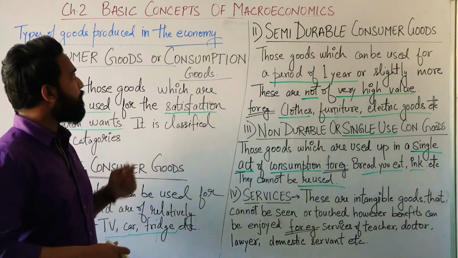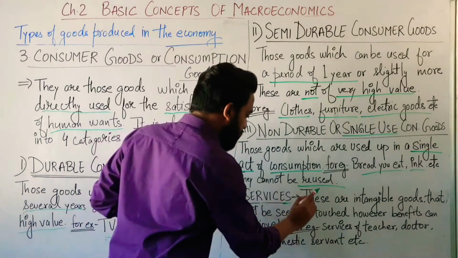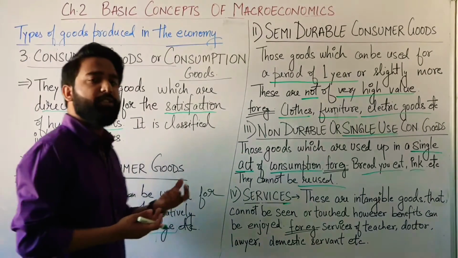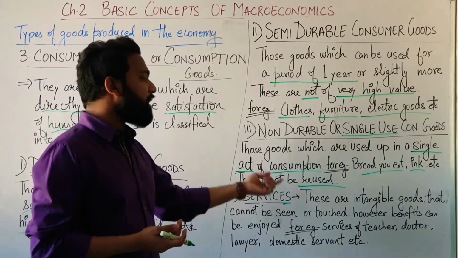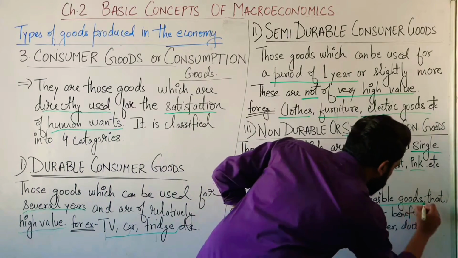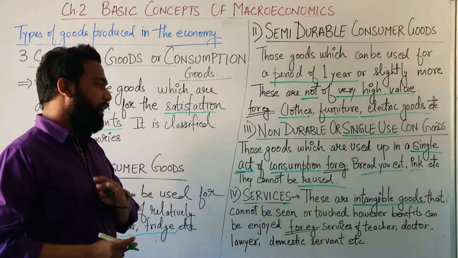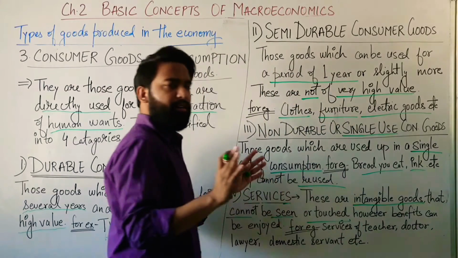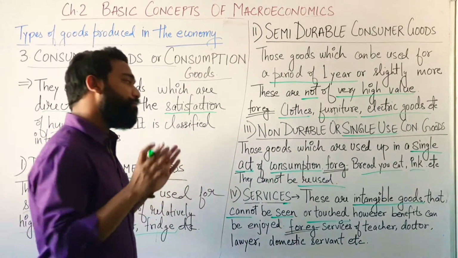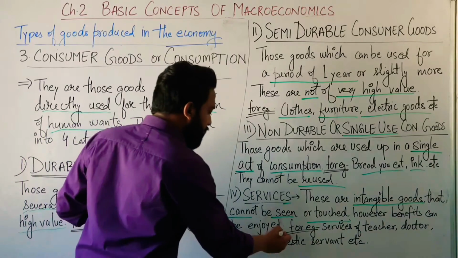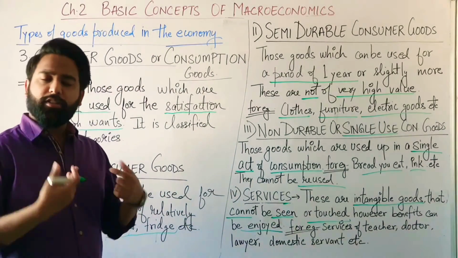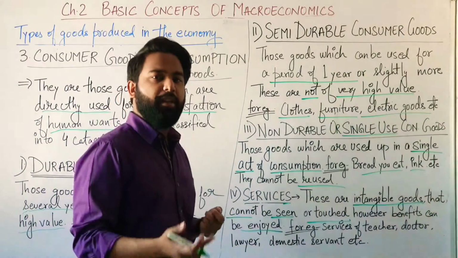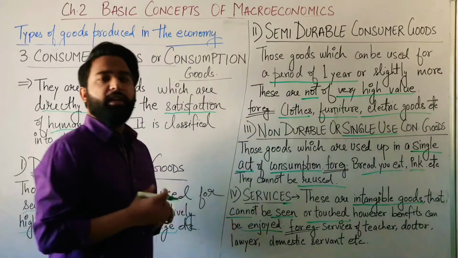Now, the fourth type of consumer goods are services. Now, they are not actually goods. They are intangible goods. Intangible means the things which you cannot see or touch. However, the benefits from them can still be enjoyed by us. We cannot see them, we cannot touch them, we cannot hold them, but still the benefits of those services can be enjoyed by us.